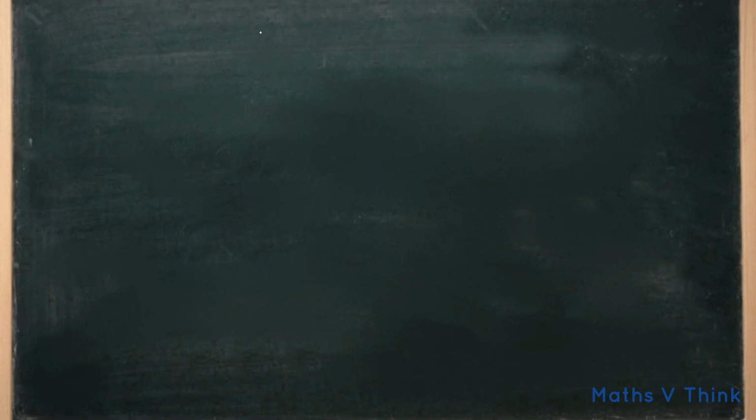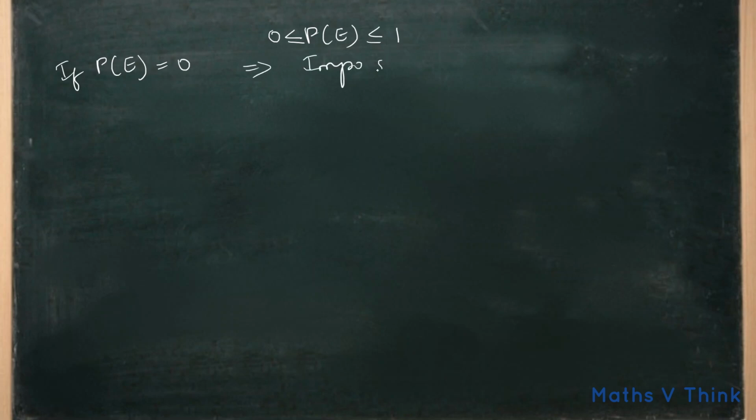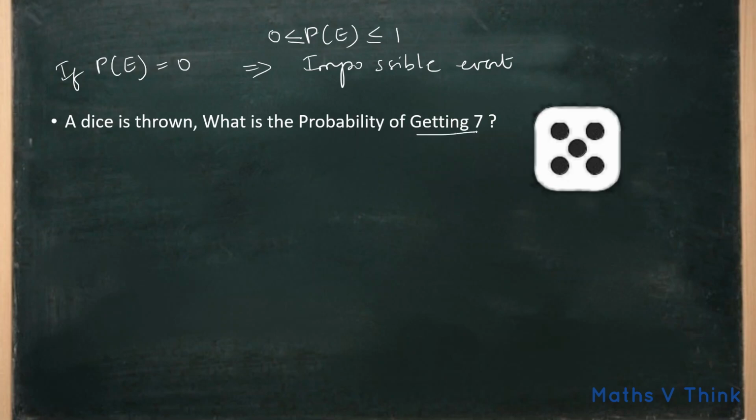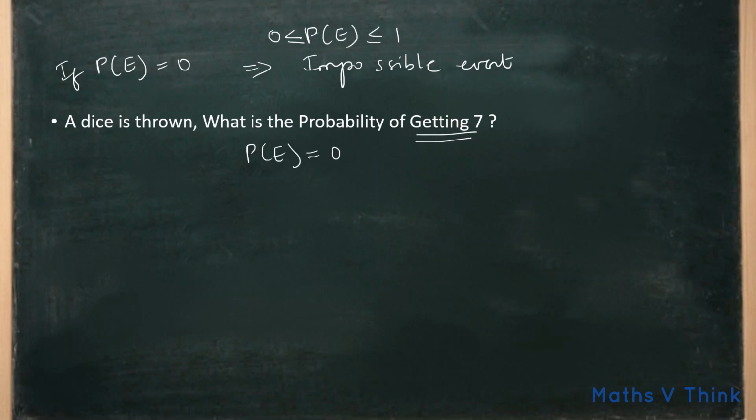Now, probability of an event always lies between 0 and 1. So its value is greater than or equal to 0 and less than or equal to 1. Suppose if probability of an event is 0, it is an impossible event. For example, a dice is thrown, what is the probability of getting 7? Getting 7 in a dice is impossible. So here the probability of event is 0.